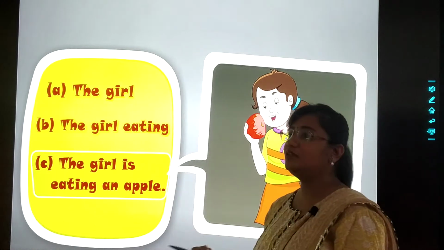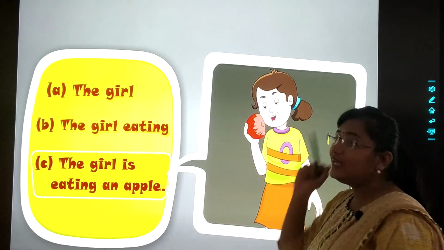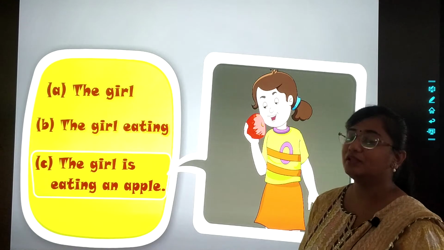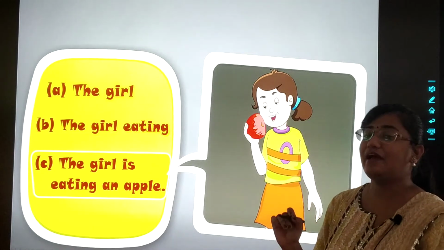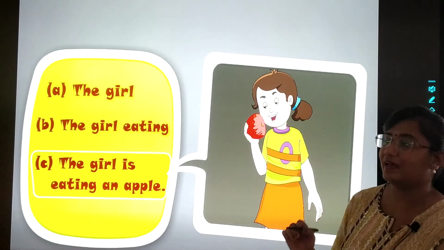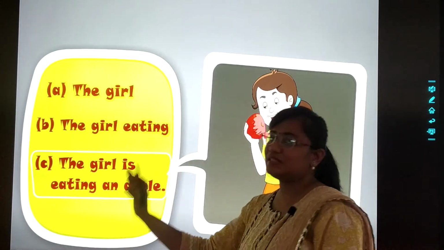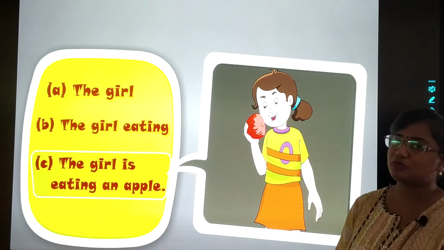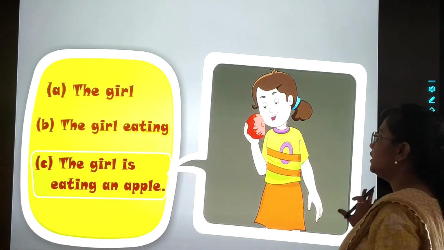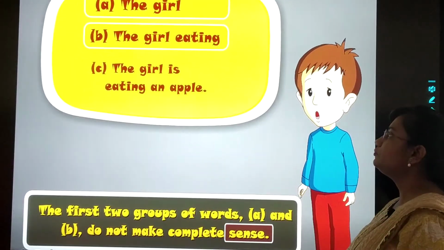Here it is written, the girl is eating an apple. Means ये जो girl है, she is eating an apple. वो apple खा रही है. So इस sentence से, इस group of words से हमें ये meaning समझ में आया. Right? Let us move further.